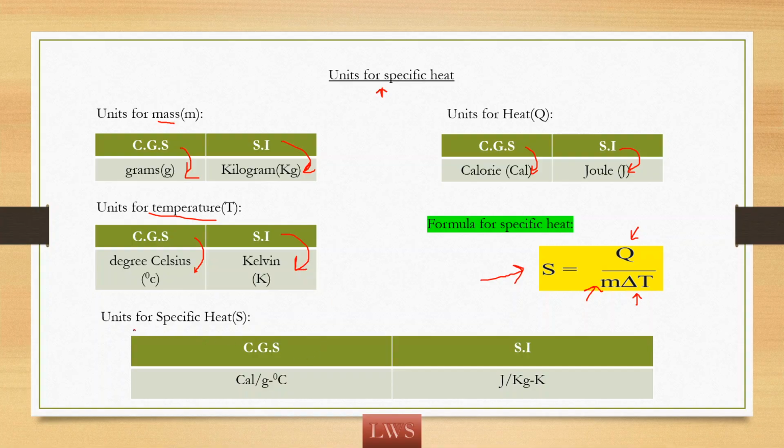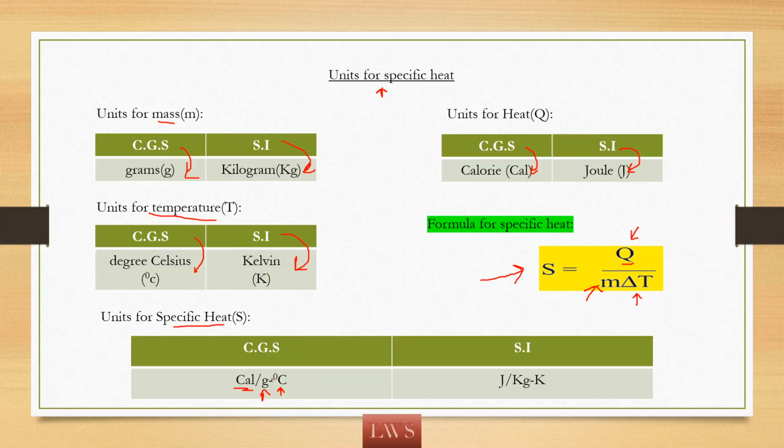So now let us write the unit for specific heat. Q means heat, in CGS it is calorie. M is mass, in CGS it is grams. Delta T is temperature, it is in degree Celsius. So calorie per gram degree Celsius is the CGS unit for specific heat.